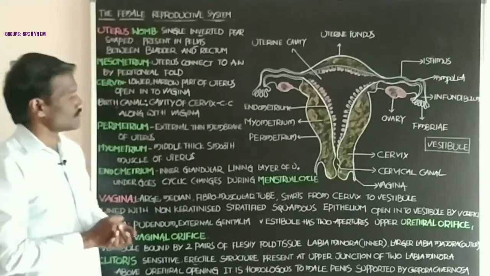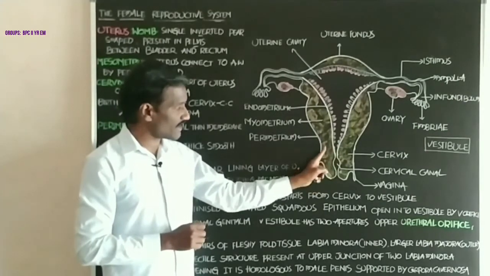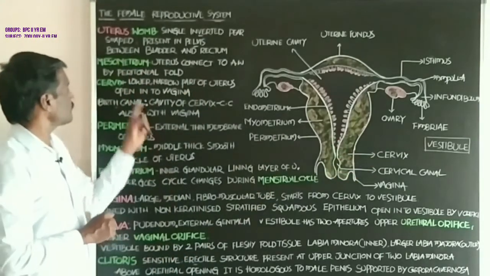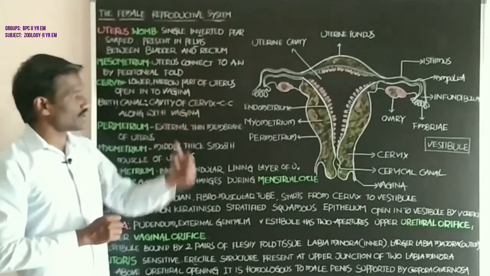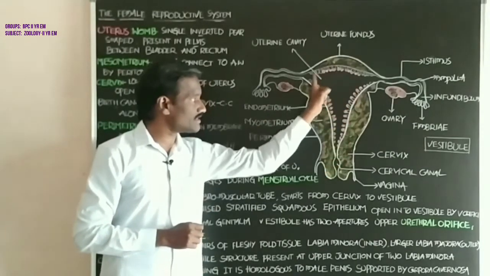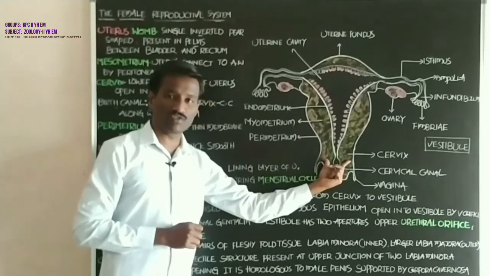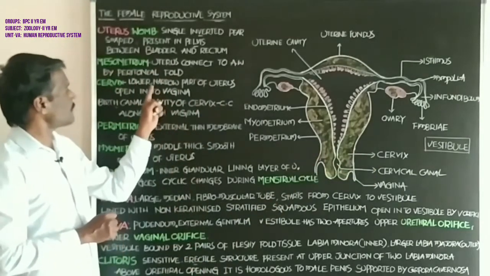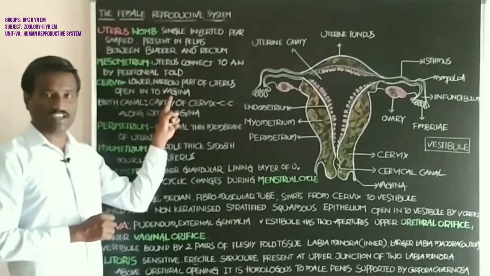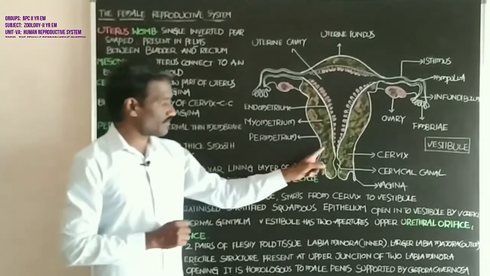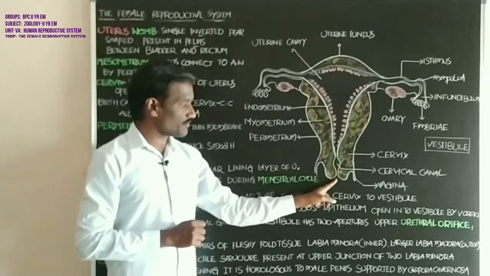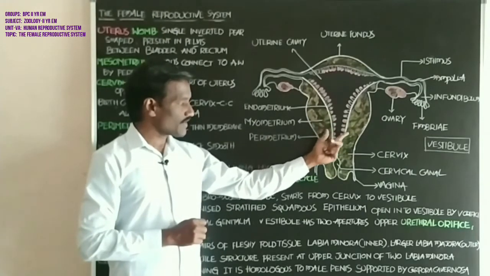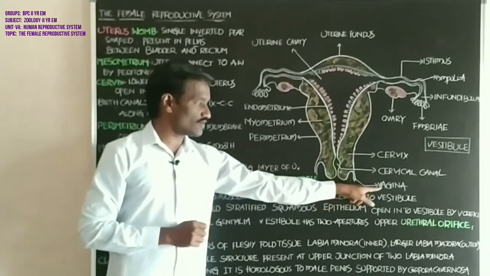Next, the cervix. This part is called the cervix. It is the lower, narrow part of the uterus, the neck-like part, and it opens into the vagina. This region is called the vagina.